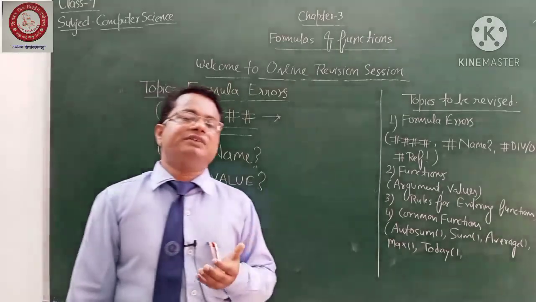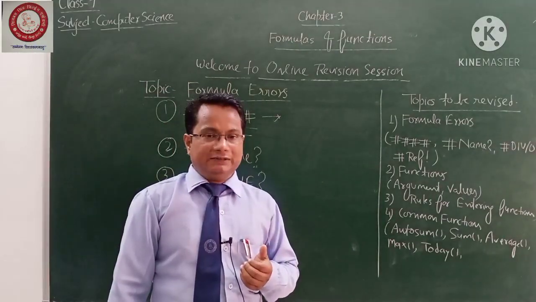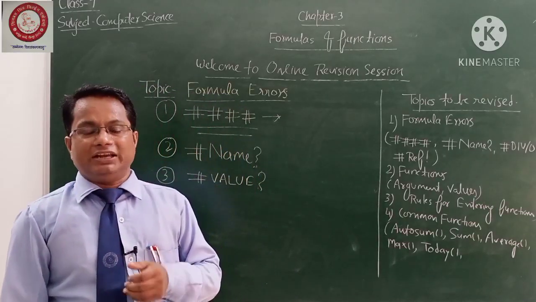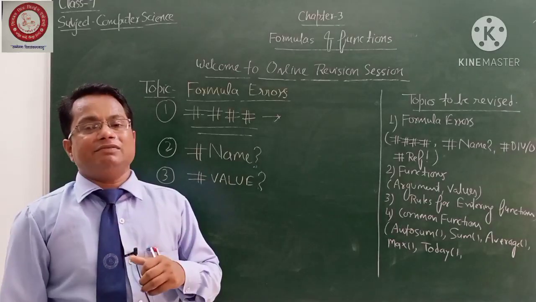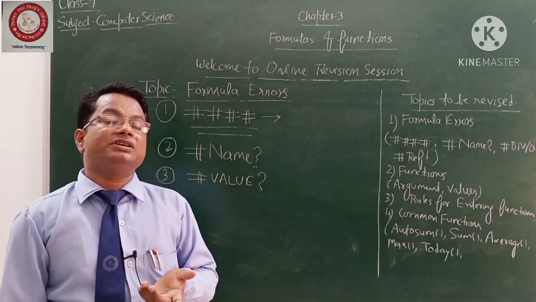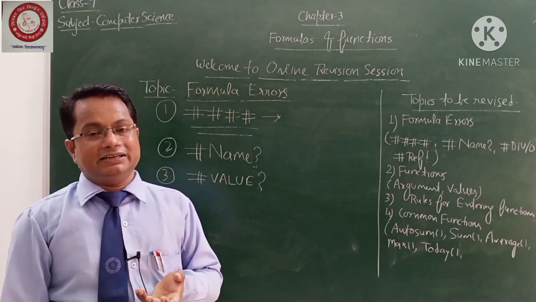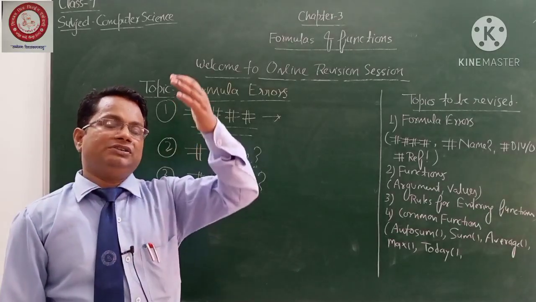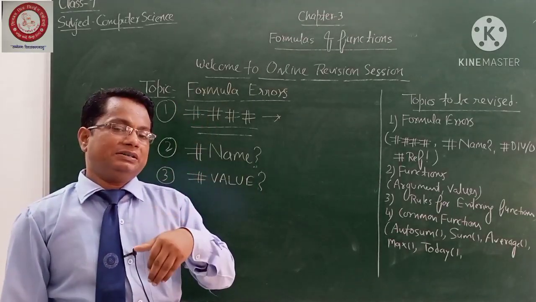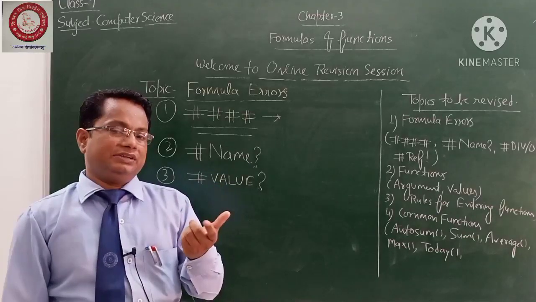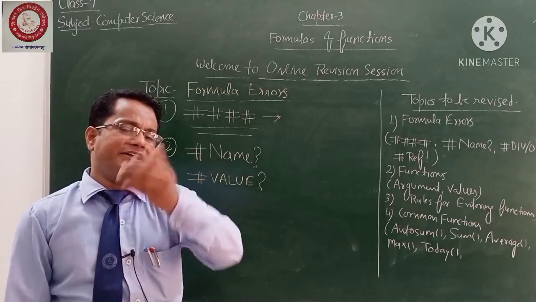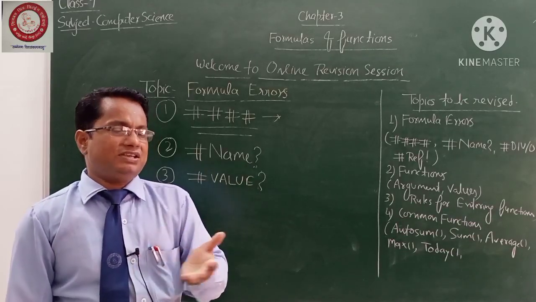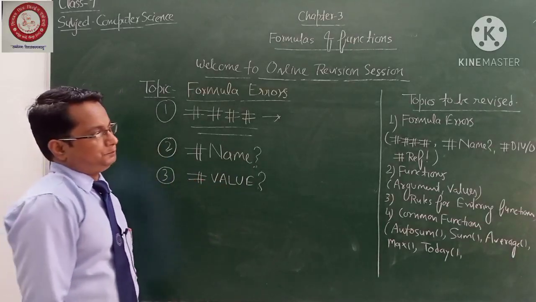Suppose some numbers are written, and you want to add those numbers in a particular cell. At that time, if you are not using the correct type of data, you will get a value error. I mean to say, suppose in all the cells you have written numbers, but in one cell you have written text, and you want to sum up all the numbers. How can you get this? You have used the wrong data type here. That's why you will get a value error.